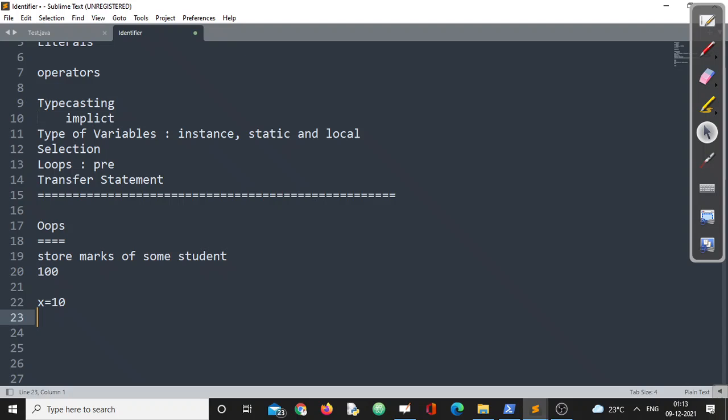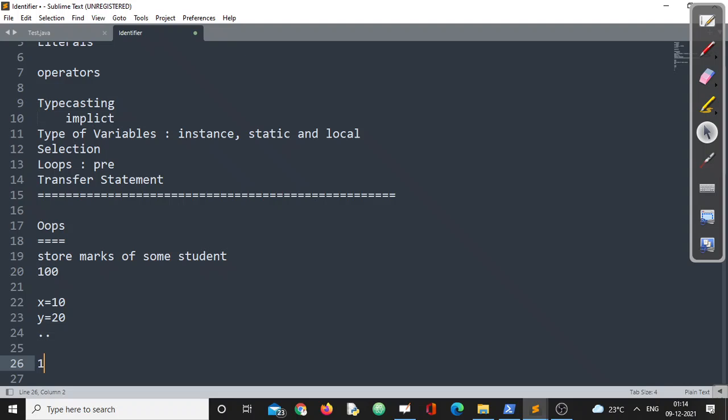In the second one, if there is one more student, you can say, sir, why don't you take the value of the second one as 20. So this is also okay if I want to store marks of, let's say, 5 to 10 students.